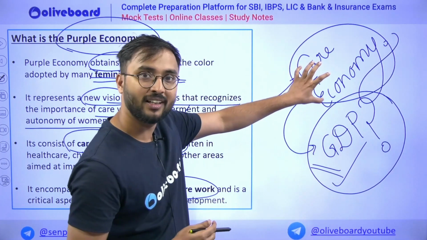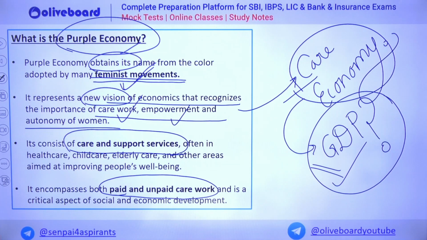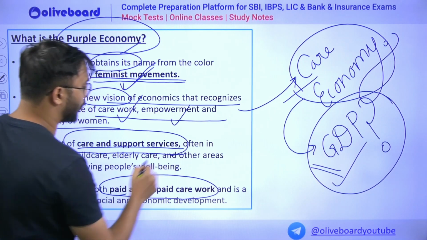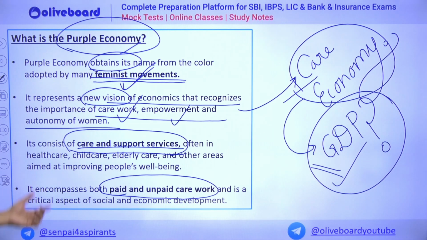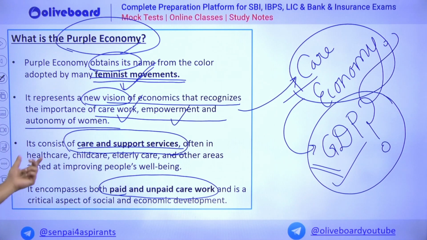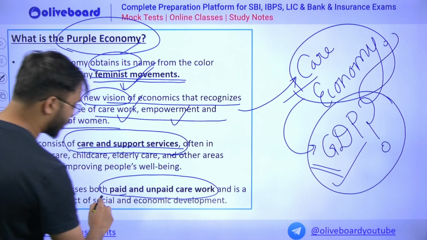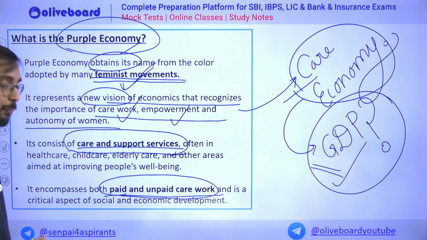And when this care economy is considered in the economy, that is called purple economy. It consists of care and support services, often related to healthcare, childcare, elderly care and other areas aimed at improving people's well-being. It encompasses both paid as well as unpaid care work.